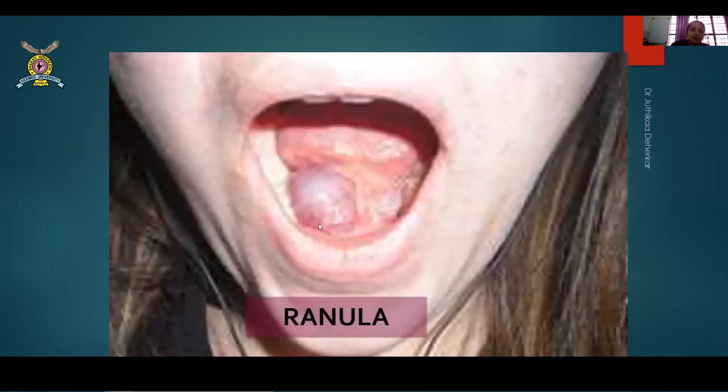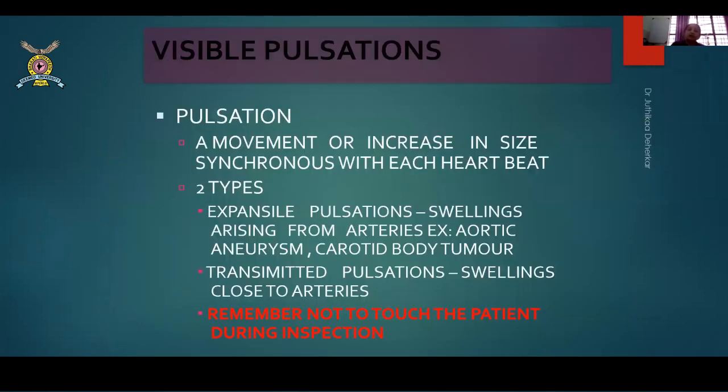See, this is another ranula in this girl. You'll find a huge swelling, smooth in surface and bluish hue, which is classical of ranulas. It is a cystic swelling. Then there are certain visible pulsations of swelling. Now, I cannot show you the visible pulsations out here because it was on a very short notice. Otherwise, I would show you some videos.